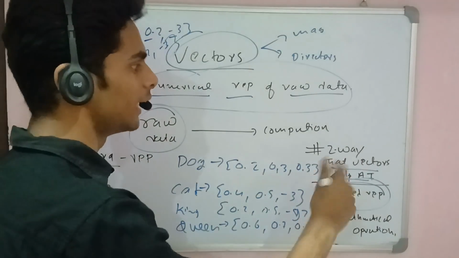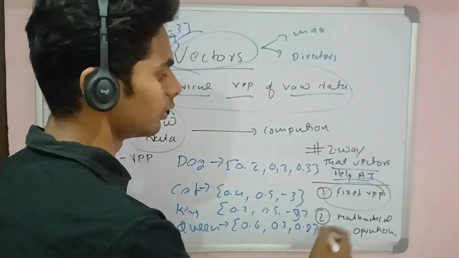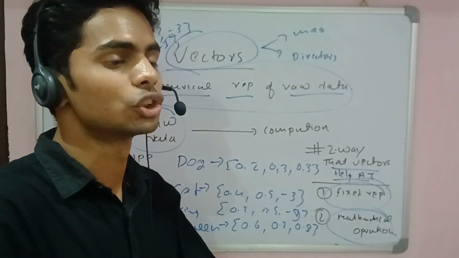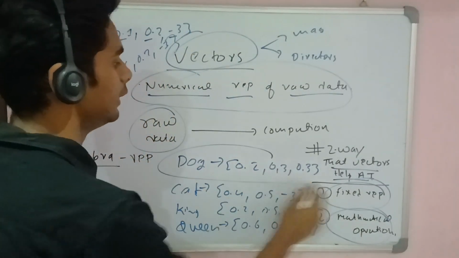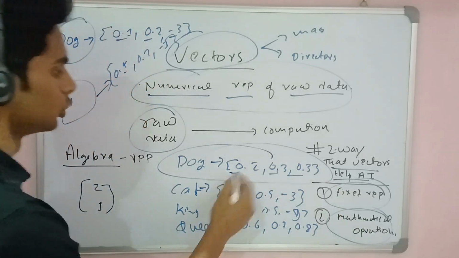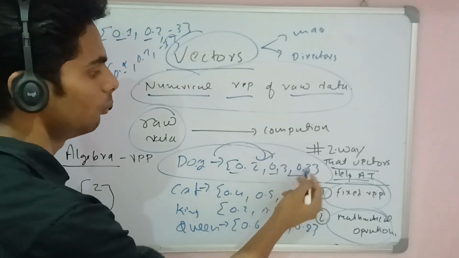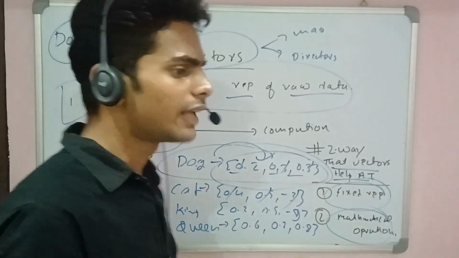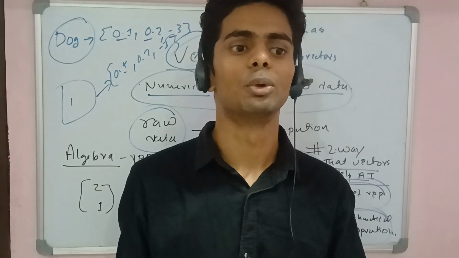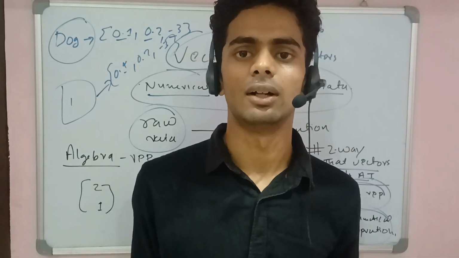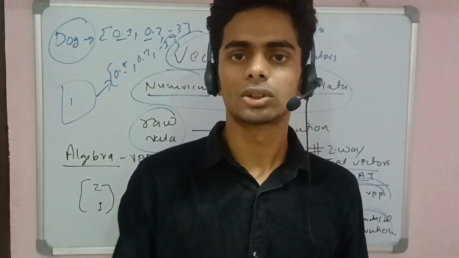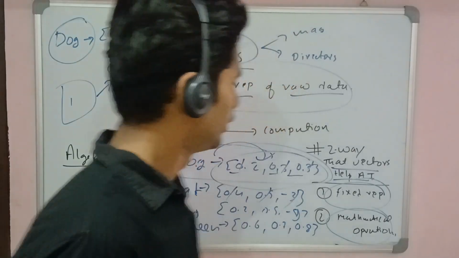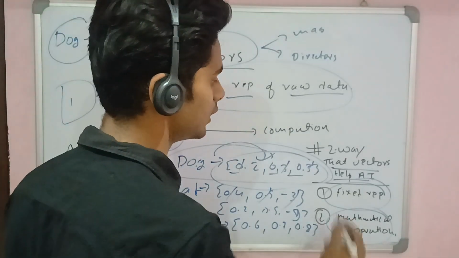So the first way that vectors are important in artificial intelligence, priority wise, is mathematical operation, but I'd say the fixed representation. It gives a fixed representation of the entire memory. Like dog having an array of three numbers that we are going to deal with. So dog is converted into numerical representation in vector form with a fixed number of dimensions, like 3. It helps us manage memory easily instead of giving high dimensional data that captures the entire memory space. So the first way vectors help in artificial intelligence is the fixed representation.